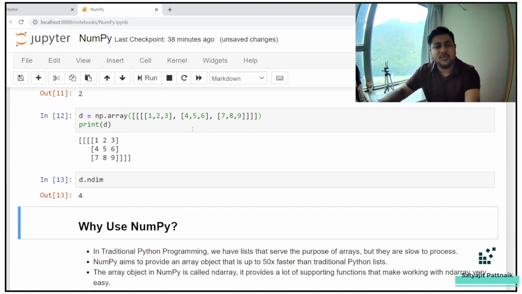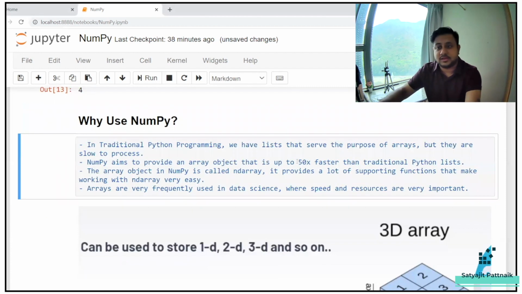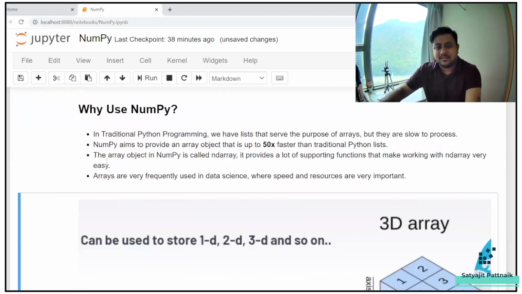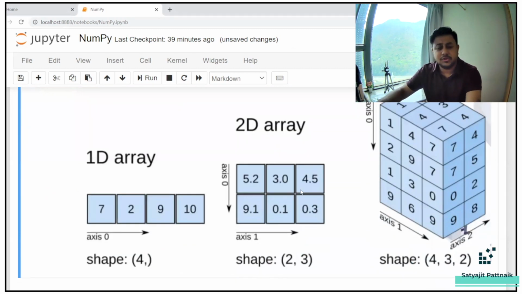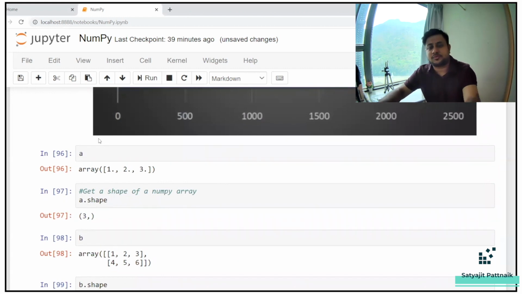Simple. Why we use NumPy, I already spoke about. It is 50 times faster than the traditional Python lists. Okay. And then the array object in NumPy is called ndarray. It provides a lot of supporting functions that make working with ndarray very easy. Arrays are very frequently used in data science, where speed and resources are very important. This is how the graph looks like for 1D, 2D, and 3D arrays, the time taken for your loops. Anyways, you can check out this particular file after this video is done. I'll provide you the link for this particular file, and you can just have access to it.